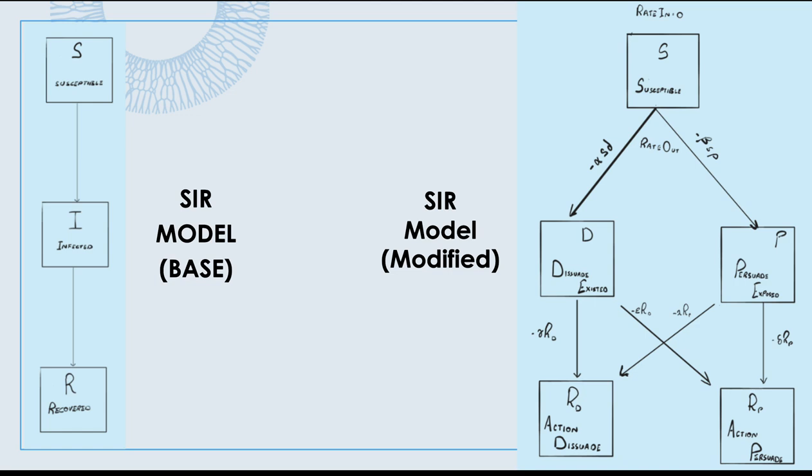So the base SIR model only includes the susceptible, infected, and recovered. We modified it to assess the effects of two different movements, quote-unquote diseases, being applied to a population, and to include how some of the movements will result in crossovers between the two intended actions.